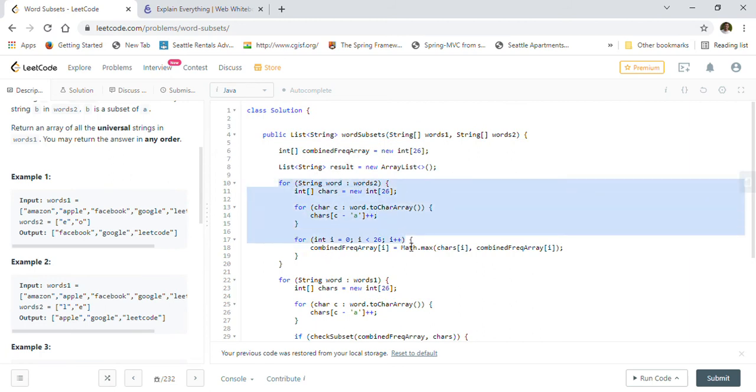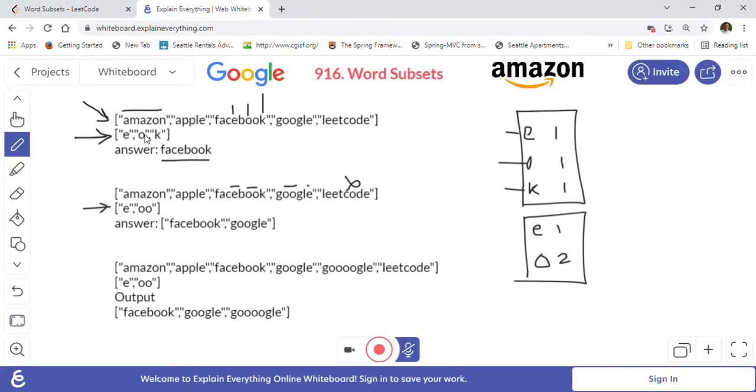Then we will go through the words 2 array. As I said, in the words 2 array we will go through every word and we will calculate the cumulative frequency. So we will take the frequency of that word into the chars array, and we will always take the maximum from the combined frequency array and the chars array. And why do we do that? Because sometimes with double O's, we want to make sure that we have the correct frequency here. For the cumulative frequency we will take the maximum one.